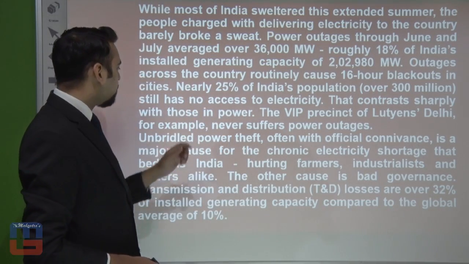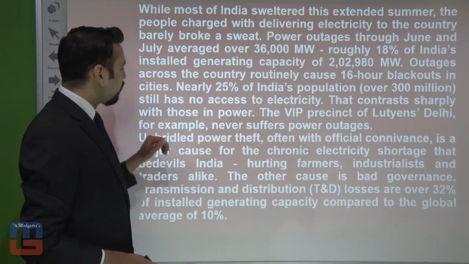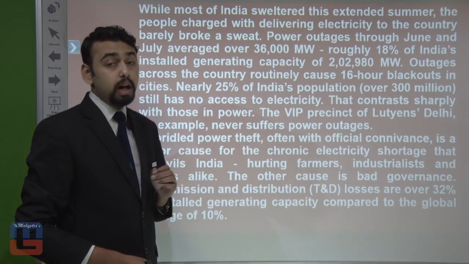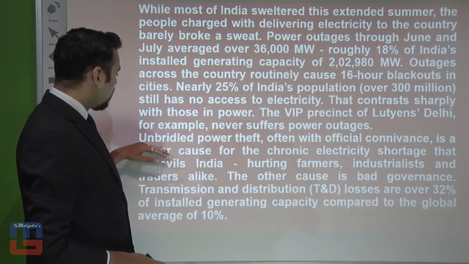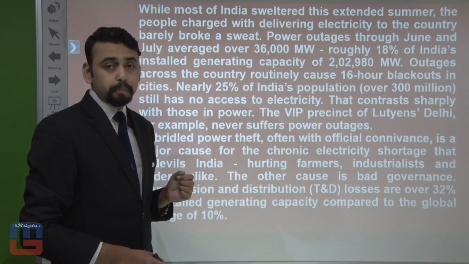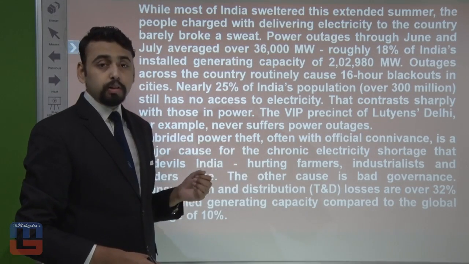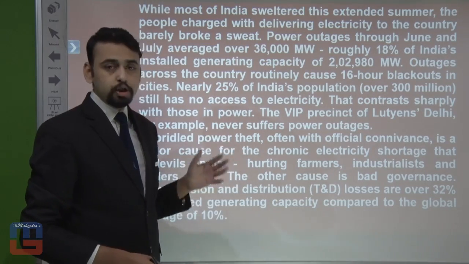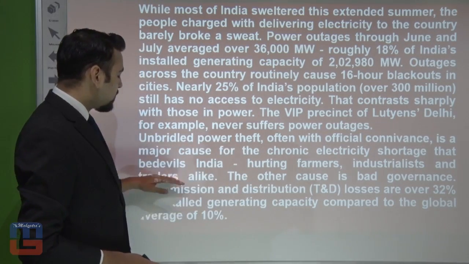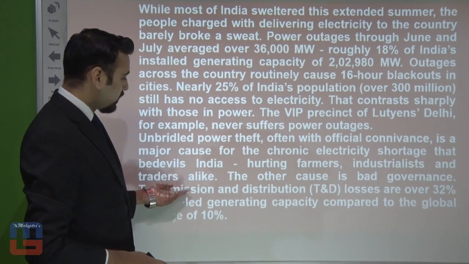That contrasts sharply with those in power. The VIP precinct of Lutyens, Delhi, for example, never suffers power outages. Alright, let's move on. Unbridled power theft, often with official connivance, is a major cause of the chronic electricity shortage that bedevils India, hurting farmers, industrialists, and traders alike.